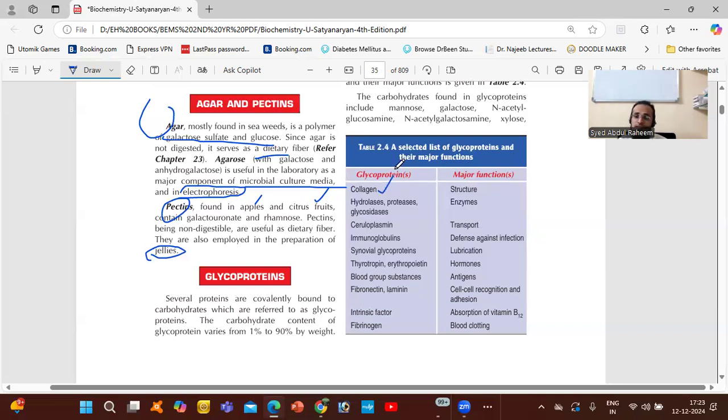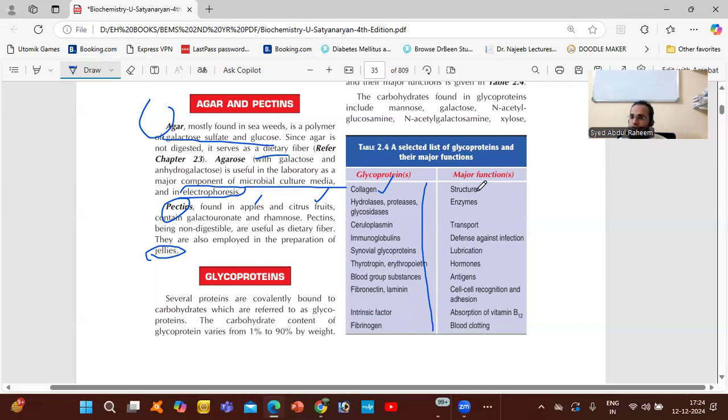Collagen consists of carbohydrate and protein. Others are hydrolase, protease, glycosidase, ceruloplasmin, immunoglobulins, synovial glycoproteins, transferrin, erythropoietin, blood group substances, fibronectin, laminin, intrinsic factor, fibrinogen. All these are glycoproteins, and they have different functions in the body.